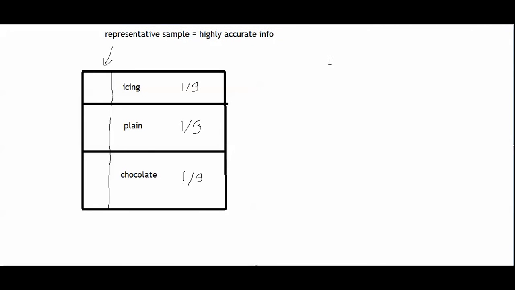What if I took a non-representative or a biased sample of the cake? What if I cut diagonally like this, and then this was my sample of the cake right here? This piece of cake obviously isn't a representative sample because it's more than 1/3 icing. It looks like it's probably more than 1/3 plain, and it's less than 1/3 chocolate. So the fractions in the sample don't match the fractions in the entire population.